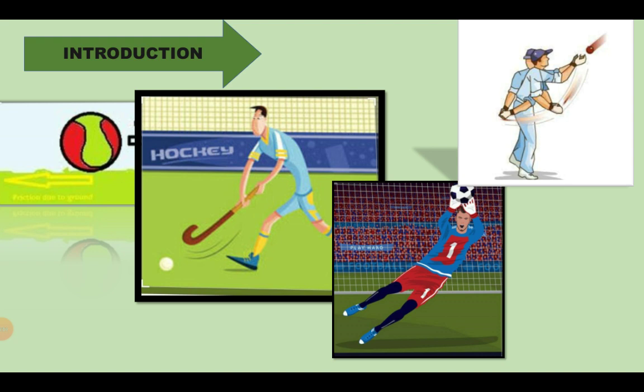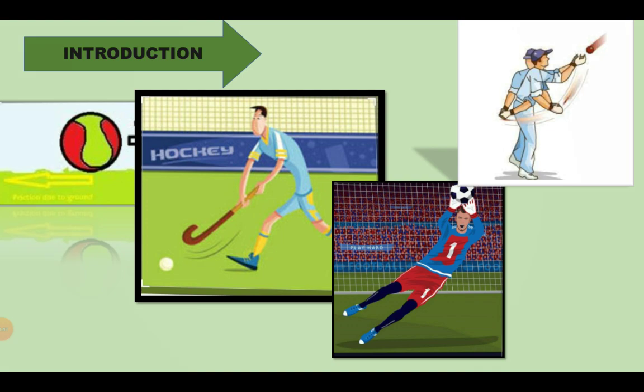In all these situations, the ball is either made to move faster or made to slow down, or the motion of the ball changes its direction. So how do all these phenomena happen? It just happens because of applying forces.